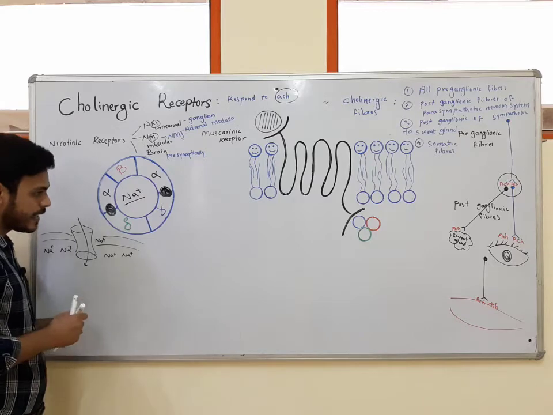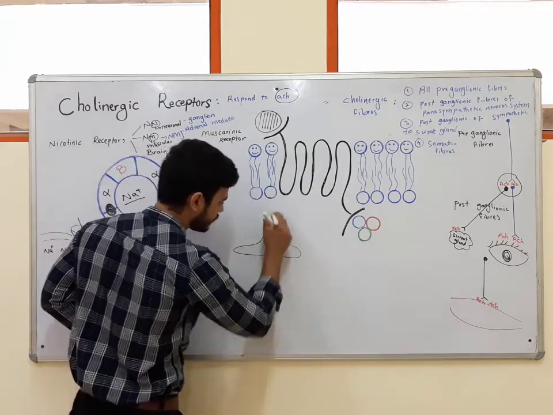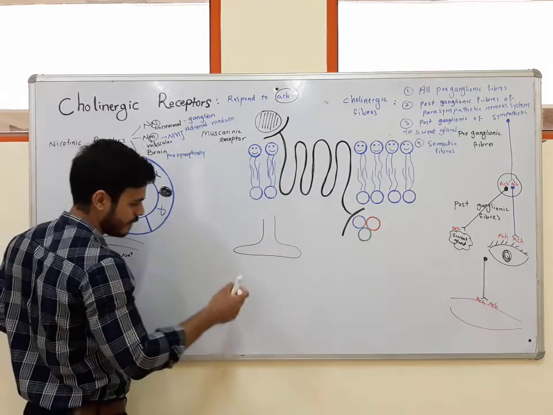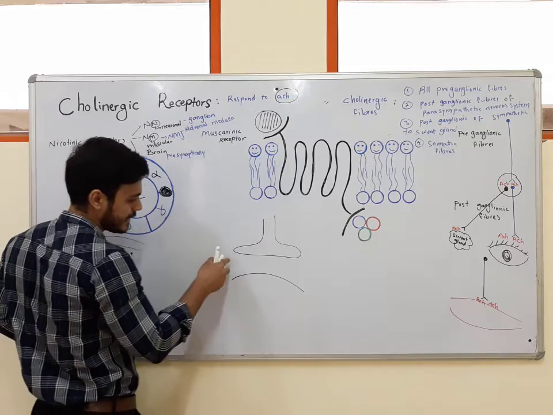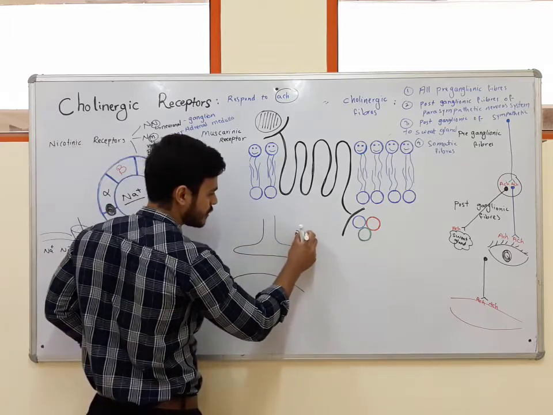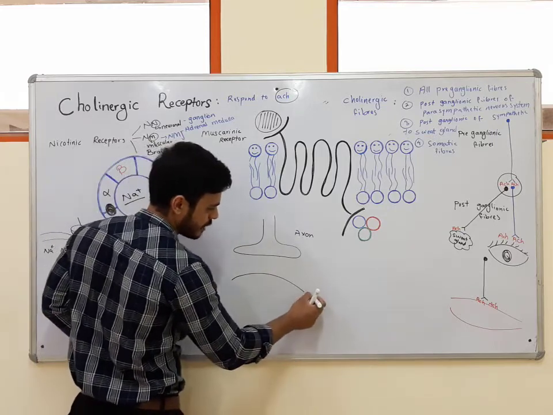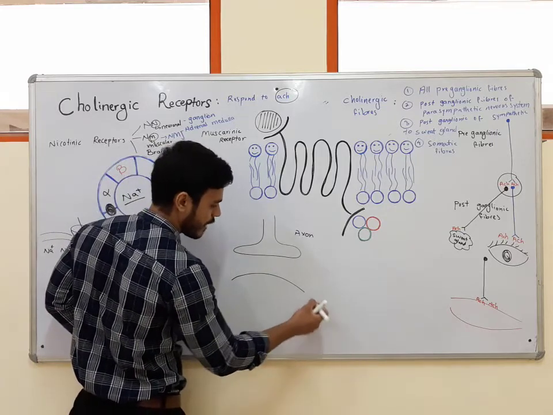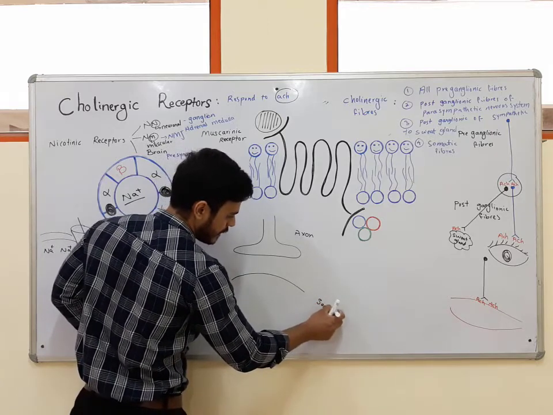I will draw it here only. We know that neuron can connect with each other through synapses, and synapse is the gap between two neurons. Imagine that this is the axon, and it can be dendrite, it can be axonal membrane of adjacent or neighboring neuron. This is the second neuron.